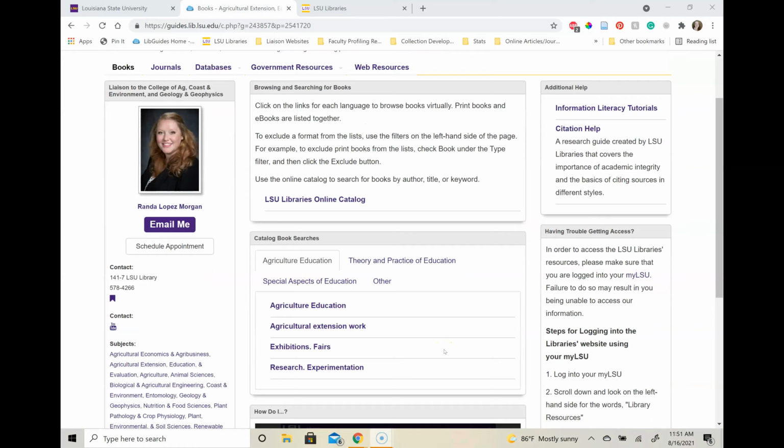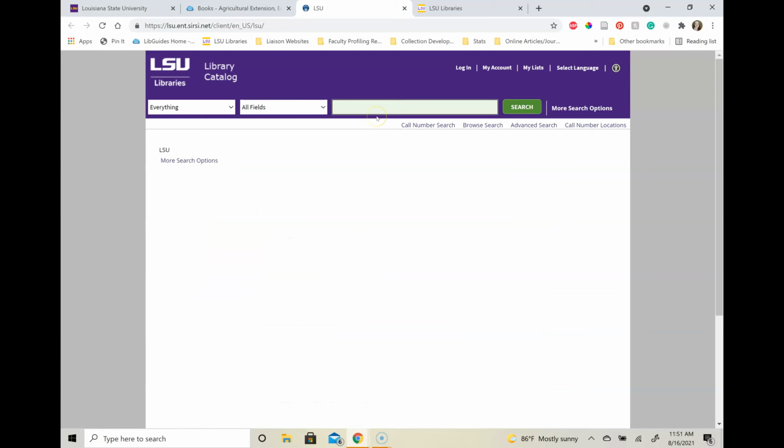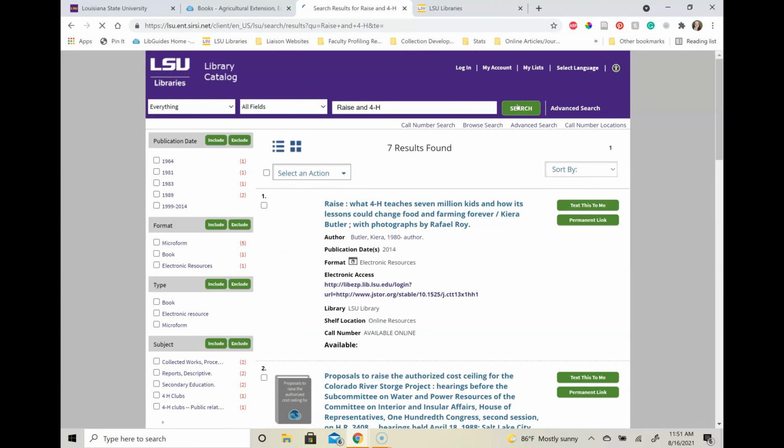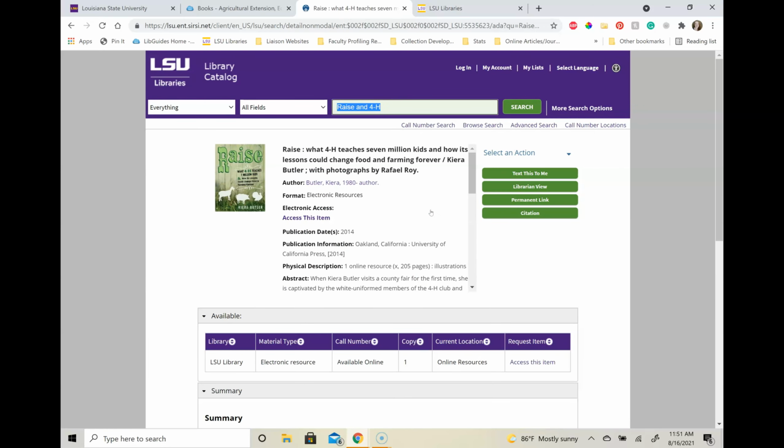This first landing tab is all about books and how to search for books in the library. We have a link to the LSU Library's online catalog here. Here you can search for books. If I look up the words raise and 4-H, I get this title, Raise, What 4-H Teaches 7 Million Kids and How Its Lessons Could Change Food and Farming Forever. This is where I can access it online.